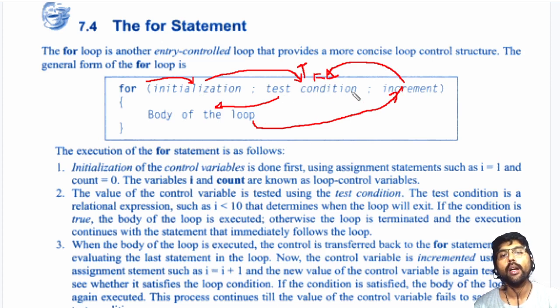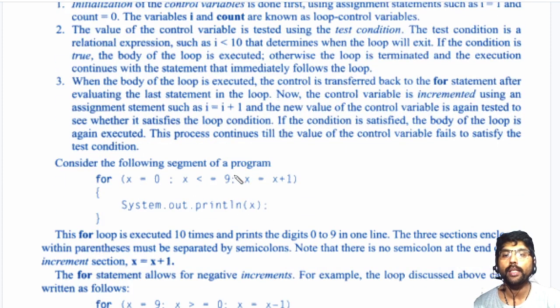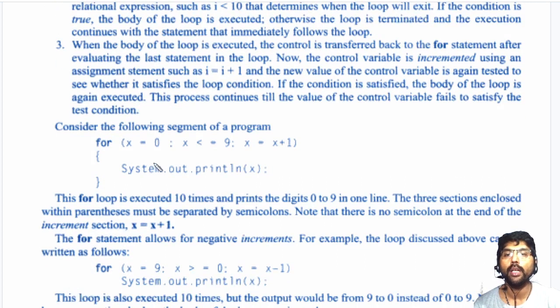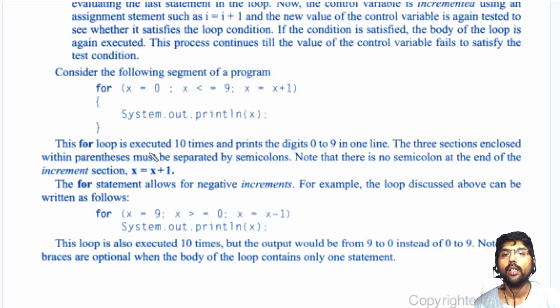It will increment up to a particular level. After that, this test condition becomes false and we exit from the for loop. Now the previous example which is given to display the values is a very good example of a for loop.